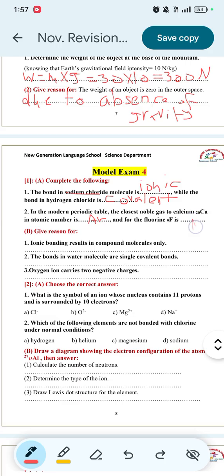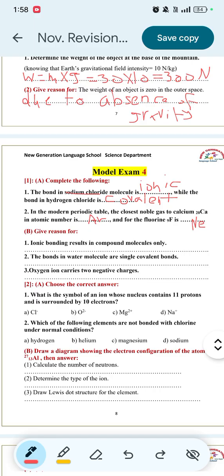Give reason for: ionic bonding results in compound molecules only. Due to the electrostatic attraction between cations of metallic elements and anions of non-metallic elements.